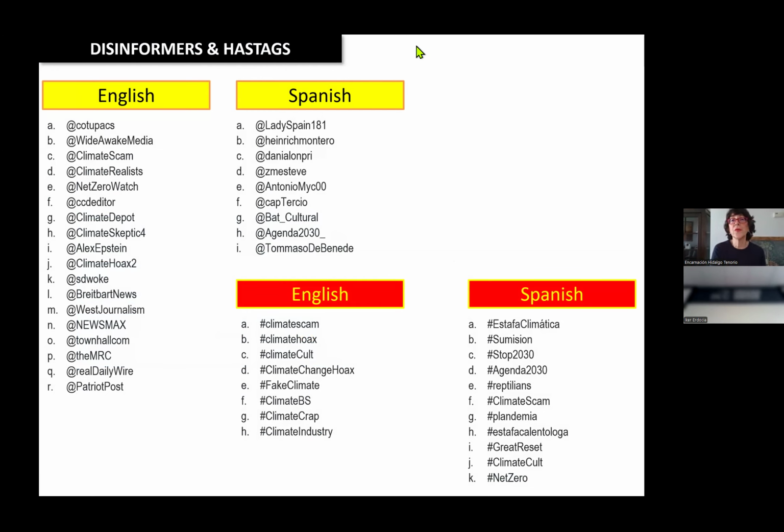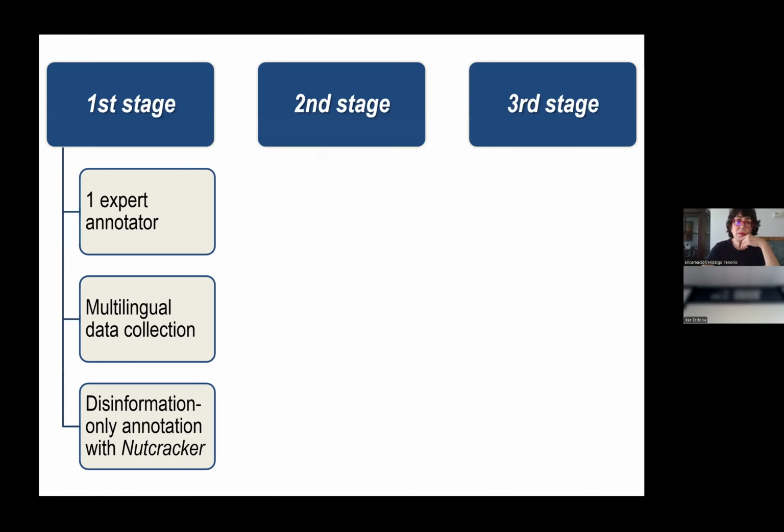So we use both the names of the disinformers and the hashtags they used, both in English and Spanish and in the other languages I mentioned before. So when we finished this first stage, we had lots of data already, and we were able to see some patterns that were frequent when disinformers were speaking about this particular topic.